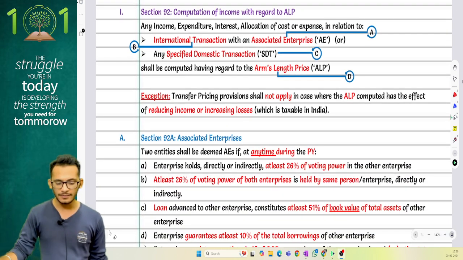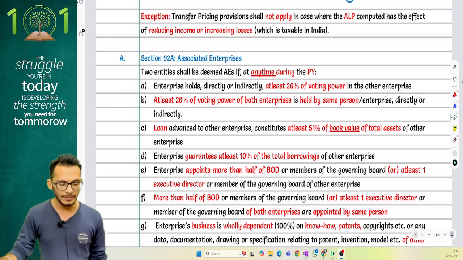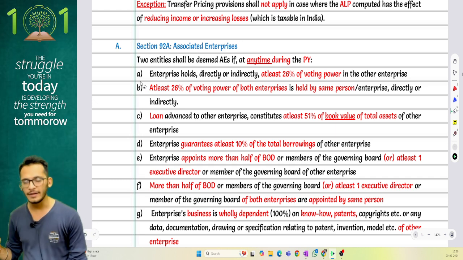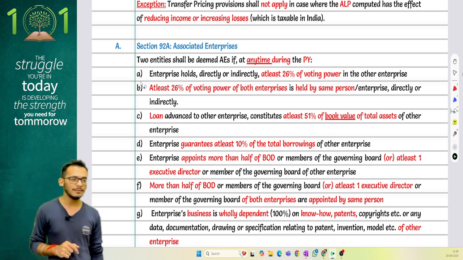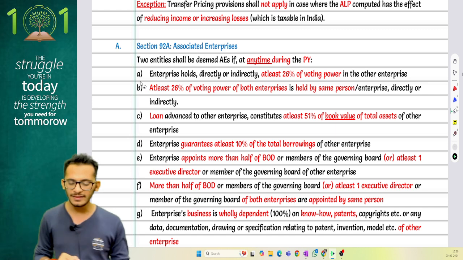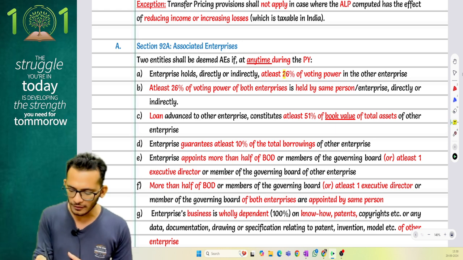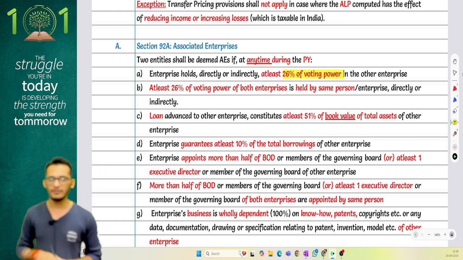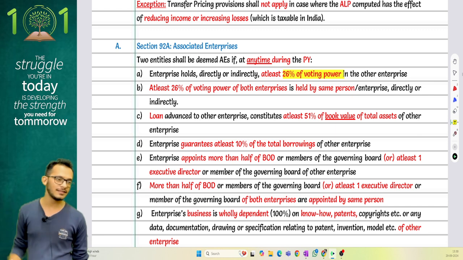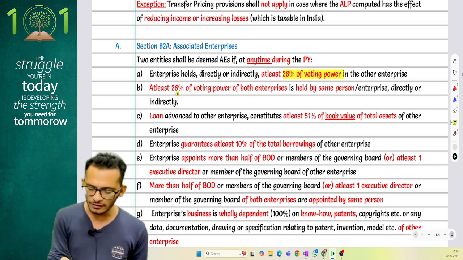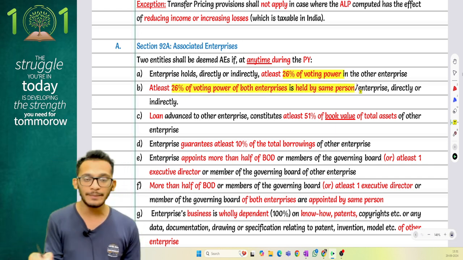The first few items to be noticed. Two entities will be called an AE if any of these conditions are satisfied. These are questions which have come in exams, so please pay attention. The first thing: where you have at least 26% of the voting power of the company. So if one company is holding at least 26% of the voting power of another company, they'll be called an AE. Second, 26% of the voting power of both enterprises is held by the same person, meaning I have a common parent.